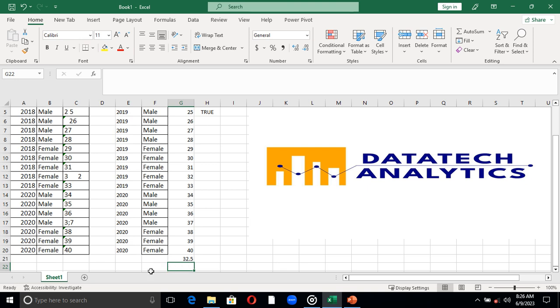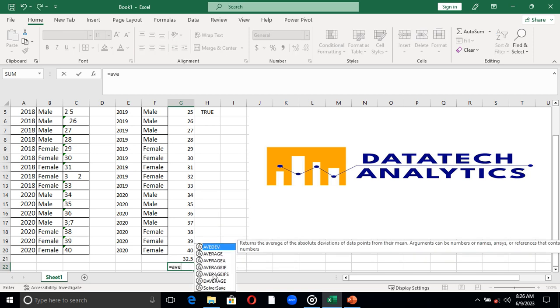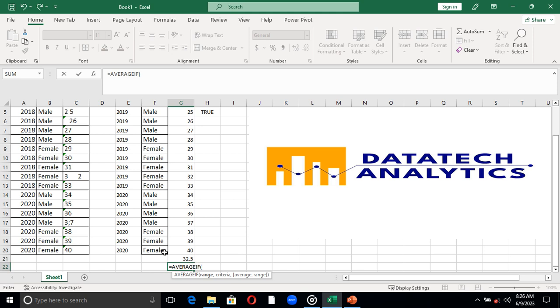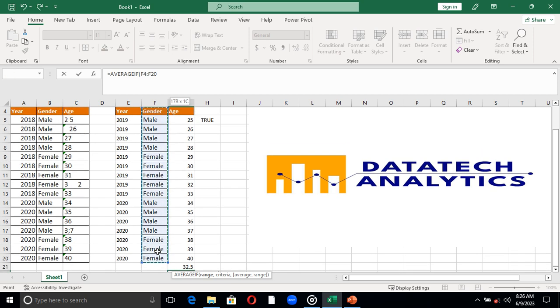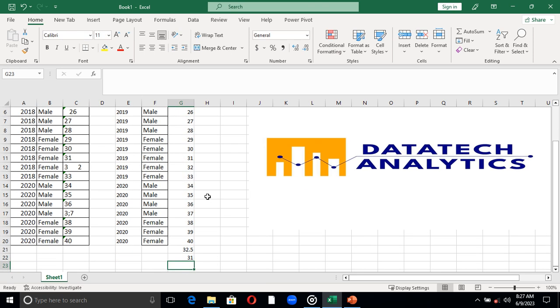Let me compute the average of male here. It will just say equal to AVERAGEIF, then what is the range? This gender range. Then I put a comma. What is the criteria? If you see male, then compute the average of male alone for me. I press enter. As you can see, I have it as 31. That is the average. You can do it mechanically, and you will see that it is actually 31 for male.